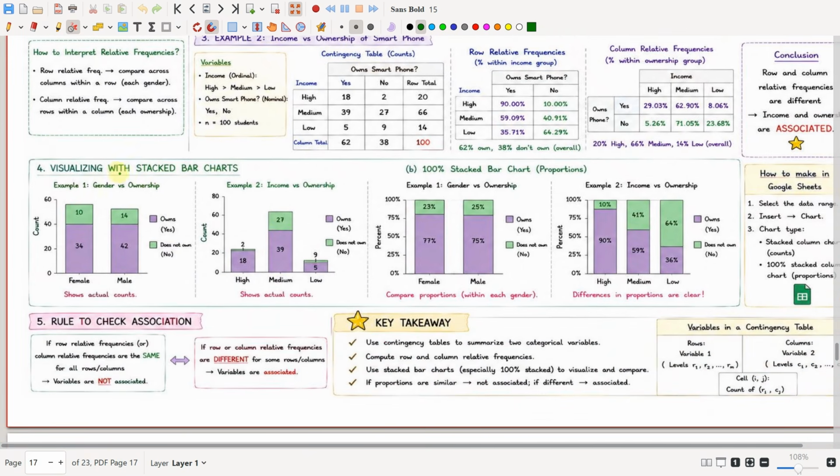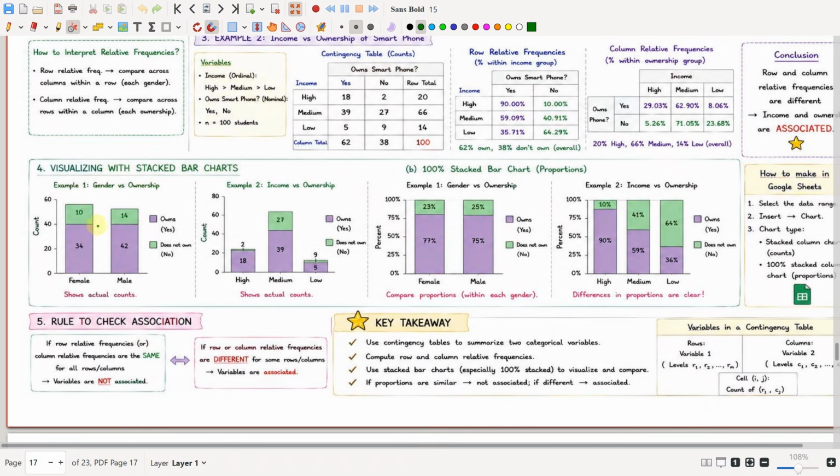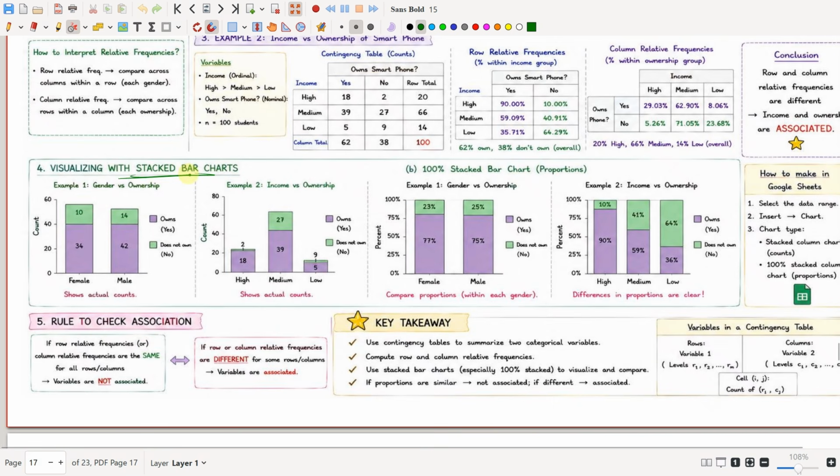And now, how will we visualize this using the stacked bar chart? It is the same process as a bar chart, but we have to stack the different categories above one another. This is what we call the stacked bar chart.